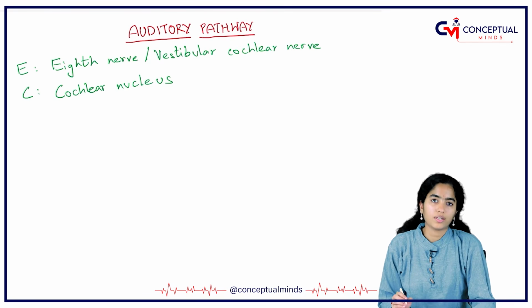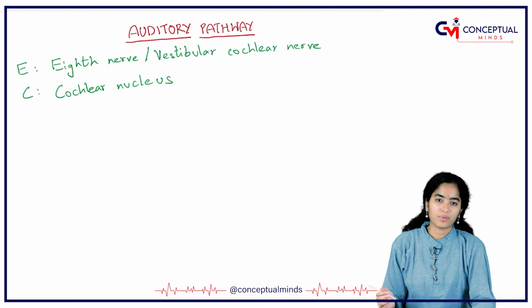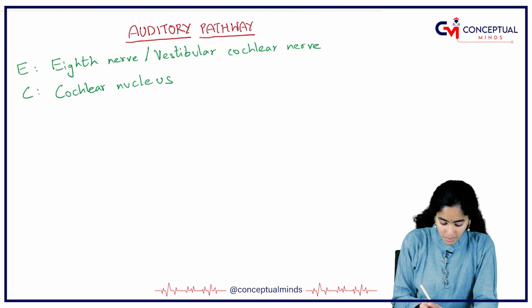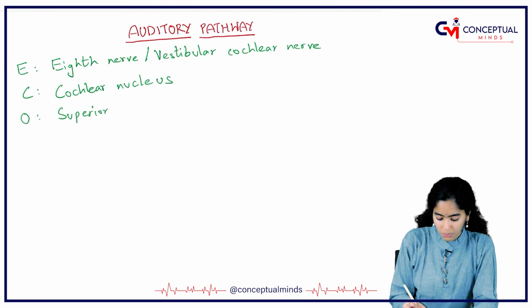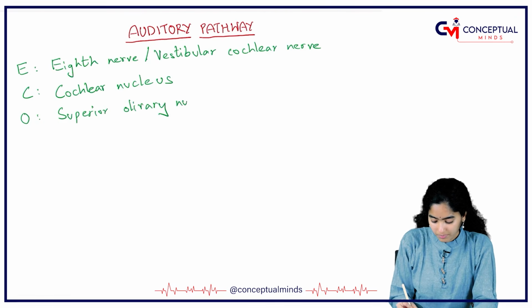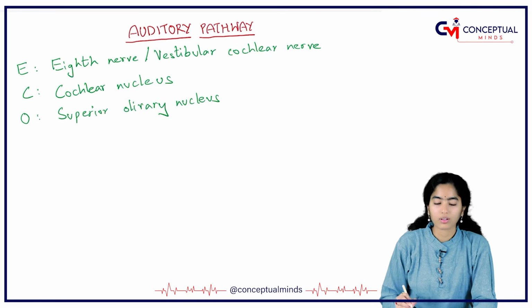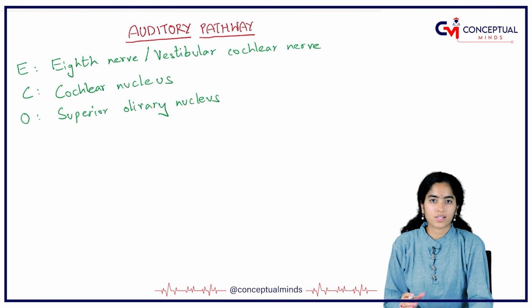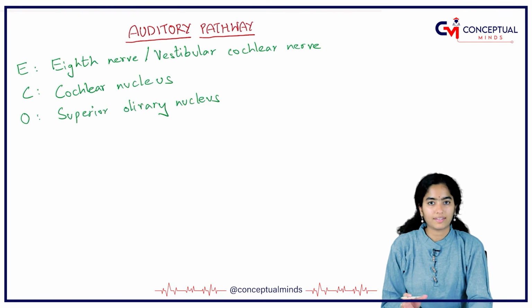From the cochlear nucleus, the nerve fibers cross to the opposite side and synapse in superior olivary nucleus. After crossing, we call it lemniscus. Before crossing, it is called tract.